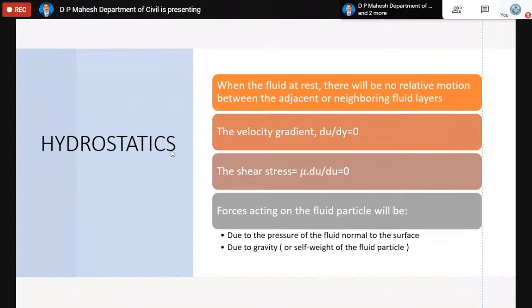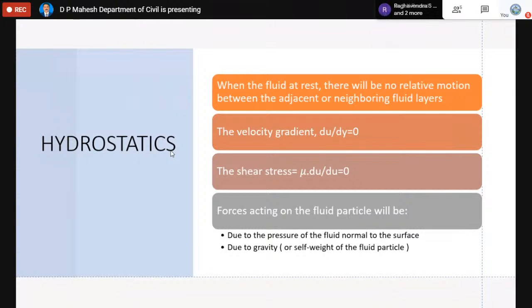So because du by dy is 0, the shear stress, which equals mu into du by dy, is also 0. It's not du in the denominator, it is dy. So since shear stress is 0, what are the forces acting on the fluid particle?